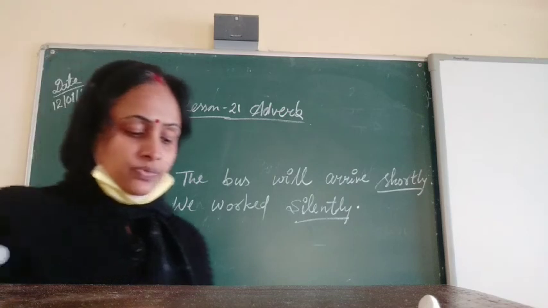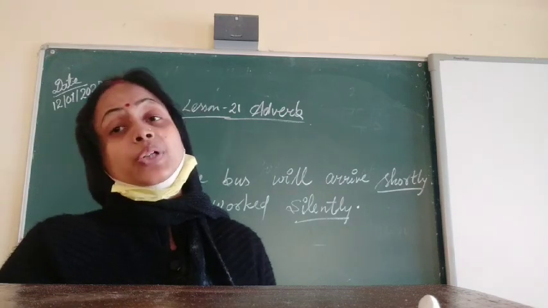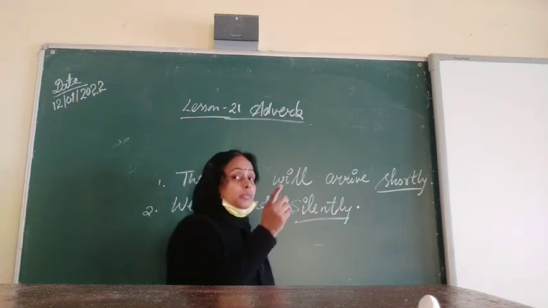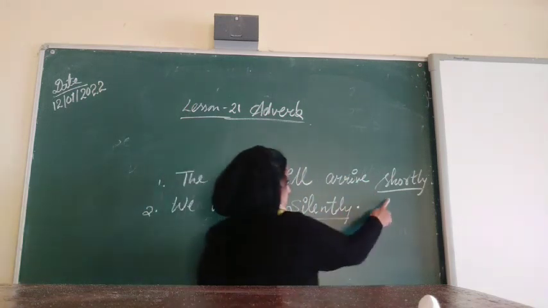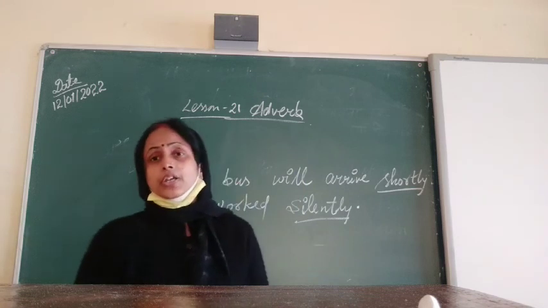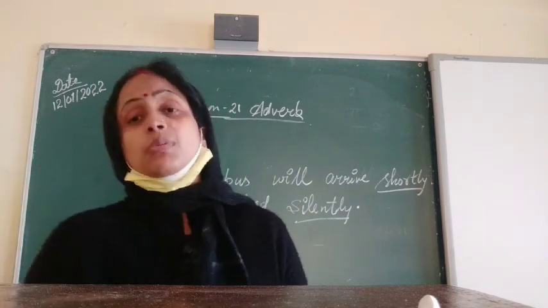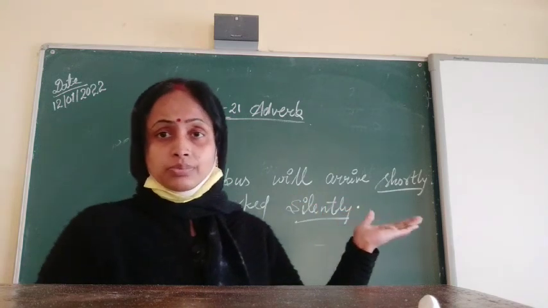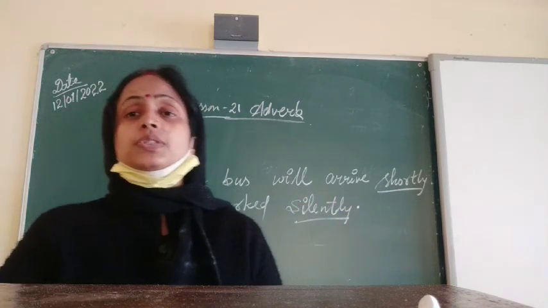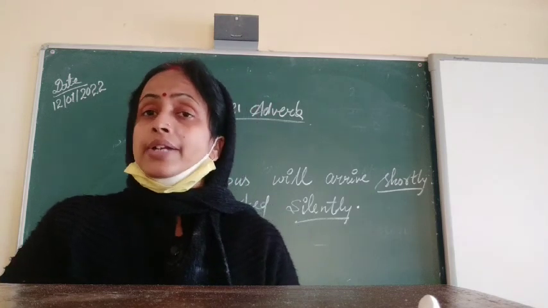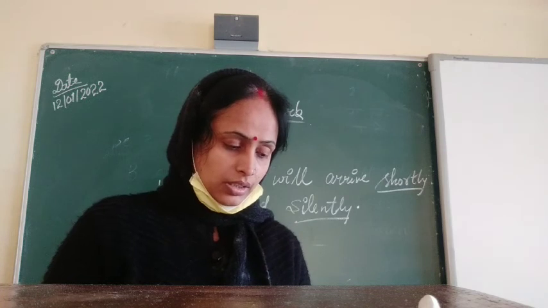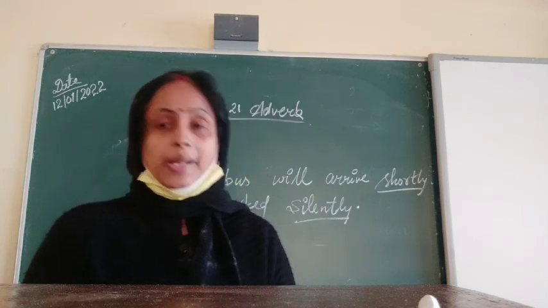An adverb is a word that modifies the meaning of the verb. Here short becomes shortly. So the modified form of the verb is called what? Adverb. Such words are called adverbs.